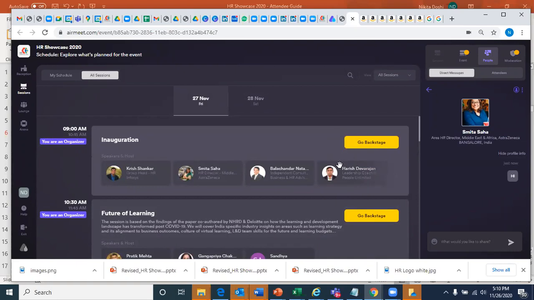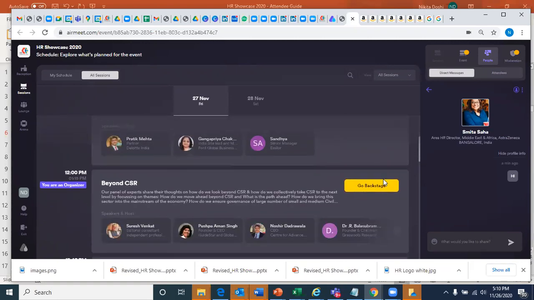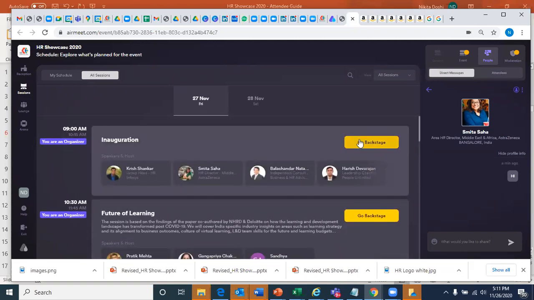You see go backstage here because I'm an organizer, but what you will see is join session, and you will only be able to join at the session start time. You can't join before the session has started. That's when join session gets enabled. If you see your view right now, everything would be disabled because no session has started.